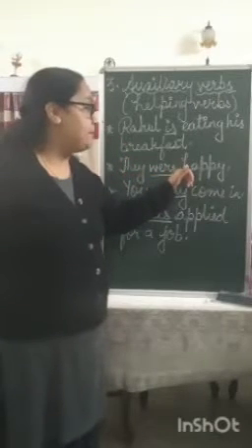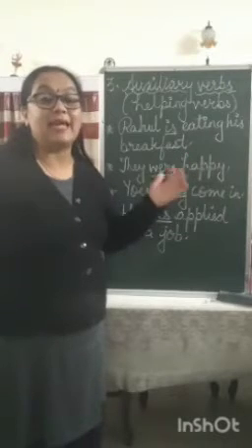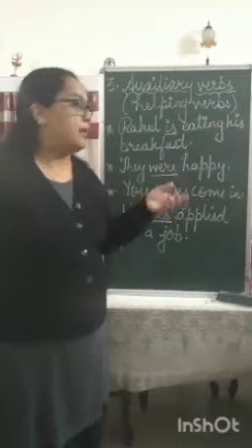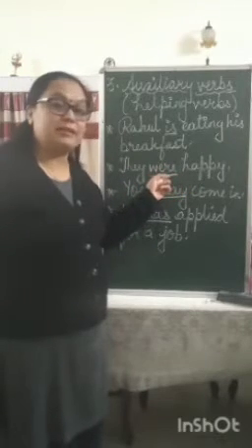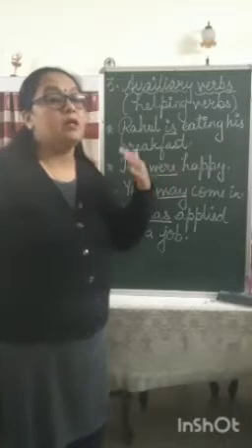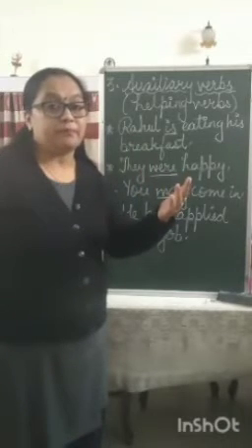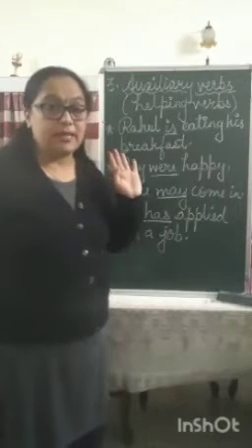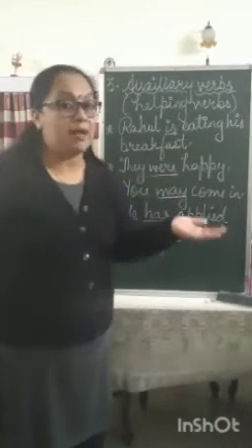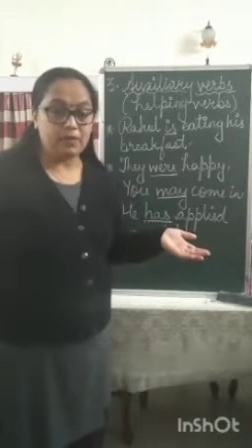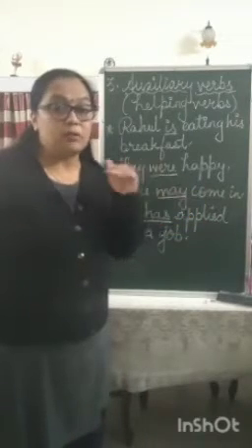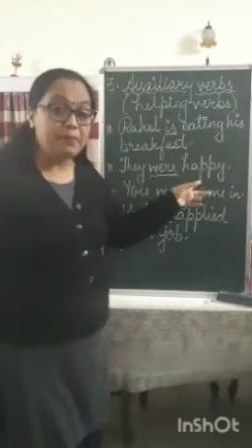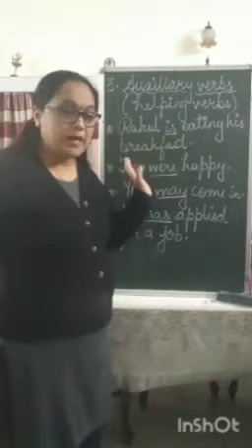Next one is they were happy. They were happy shows you the state of their feeling or the state of mind. How were they? They were happy. And here were is the linking verb, which tells you that you met somebody in the past and you are talking about a past incident. If you say they are happy, are is also a helping verb, and that means you are talking about the present time. If you say they were happy, that means you are talking about the past time.